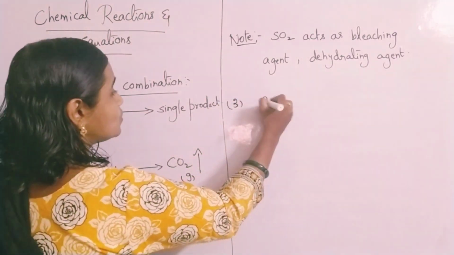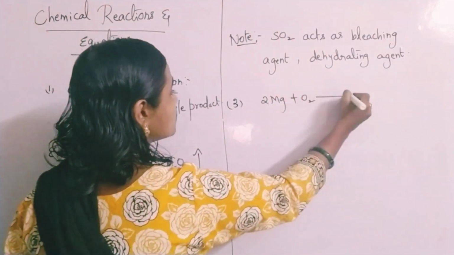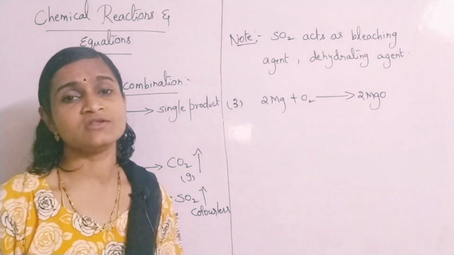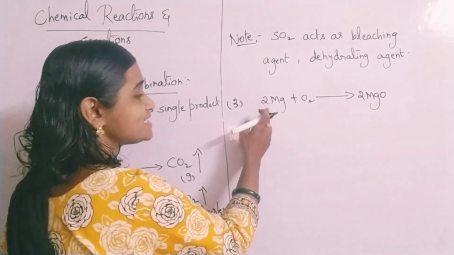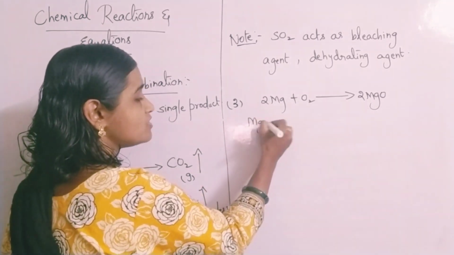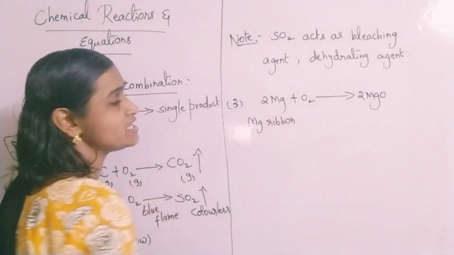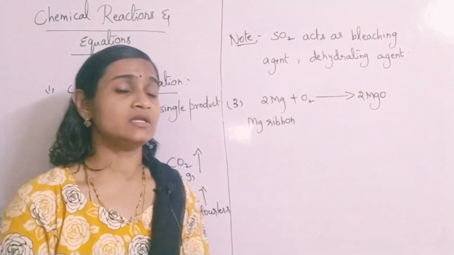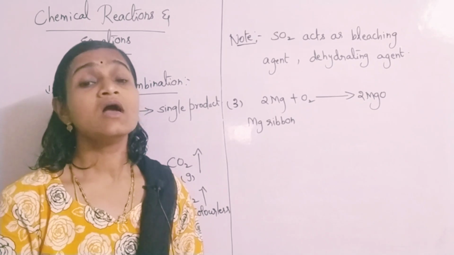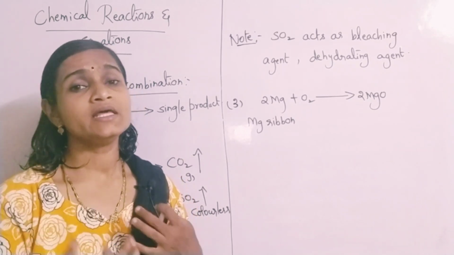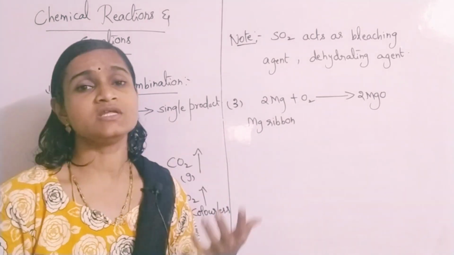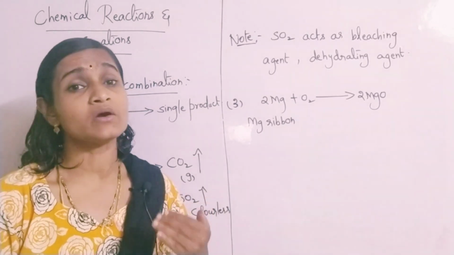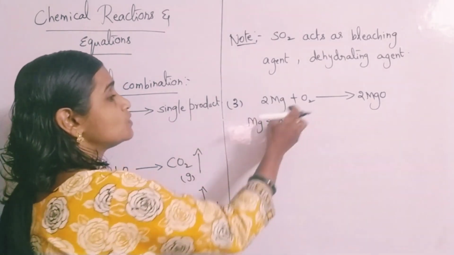Example 3: 2 Mg plus O2 gives 2 MgO. This is also an example of a chemical combination reaction. Mg stands for magnesium, which will be available to you in the form of magnesium ribbon. When you burn magnesium ribbon in the presence of oxygen, the reaction with oxygen is nothing but a combustion reaction, or in other words an oxidation reaction, or a burning reaction. Burning is possible only with the help of oxygen, isn't it?